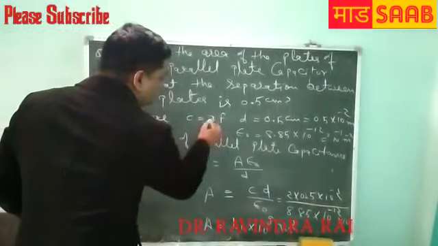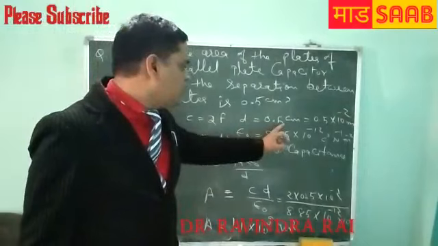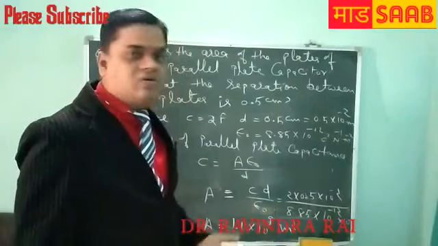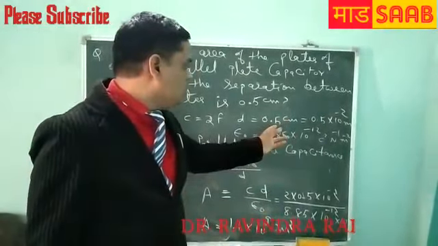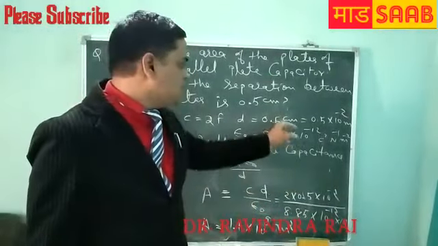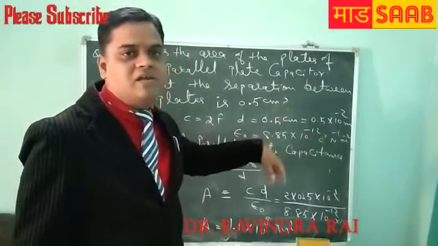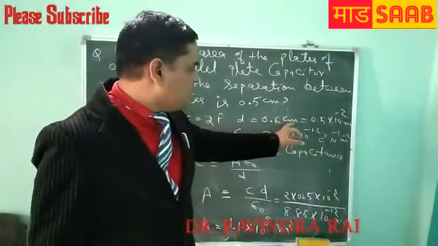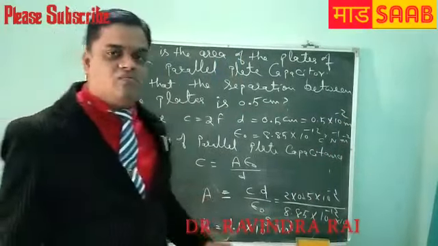Separation between two plates is 0.5 centimeter. Centimeter to convert in meter, we divide by 100, because 1 meter is equal to 100 centimeter. So converting, 0.5 into 10 to the power minus 2 meter.